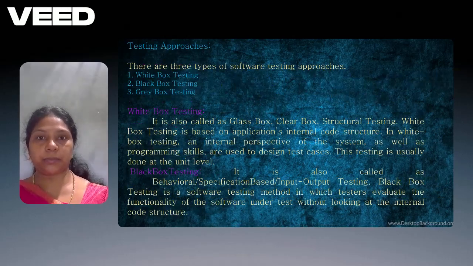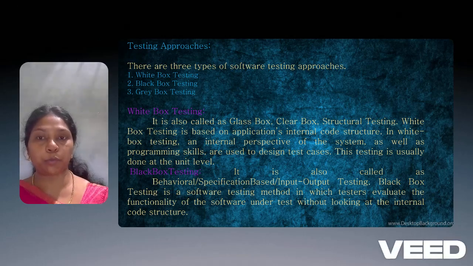Testing approaches. There are three types of software testing approaches: white box testing, black box testing, and gray box testing. White box testing is also called glass box, clear box, or structure testing. White box testing is based on the application's internal code structure. In white box testing, an internal perspective of the system as well as programming skills are used to design the test cases. This testing is usually done at the unit level.